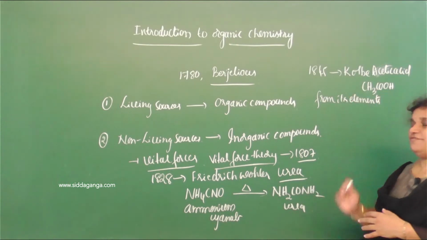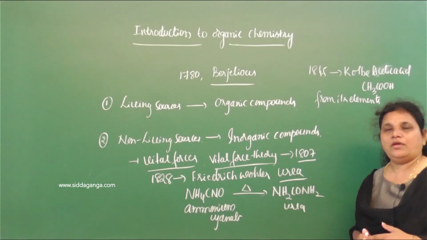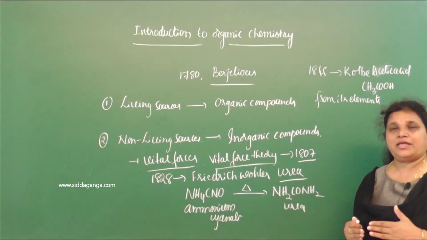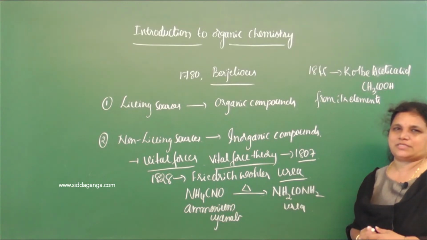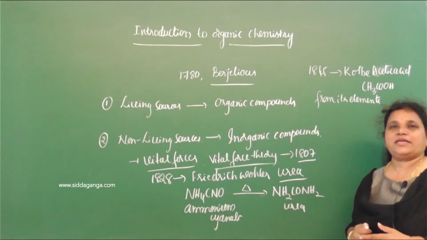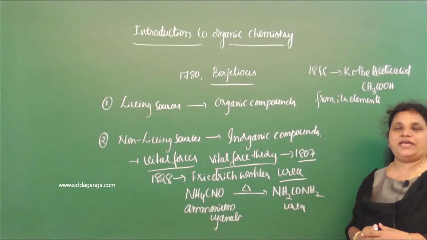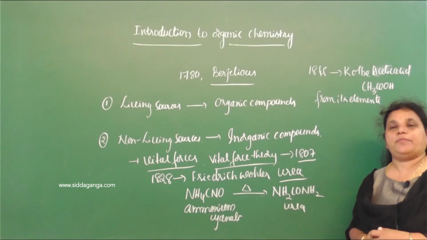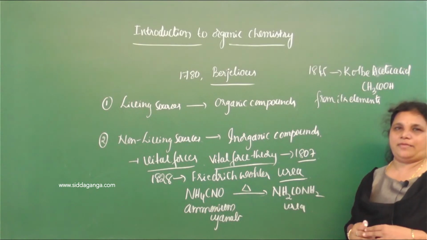So this was the first organic compound prepared in the laboratory from its elements in the absence of vital forces. Soon after the preparation of this acetic acid, the vital force theory was disproved, because acetic acid was prepared in the laboratory by using artificial methods from its elements.